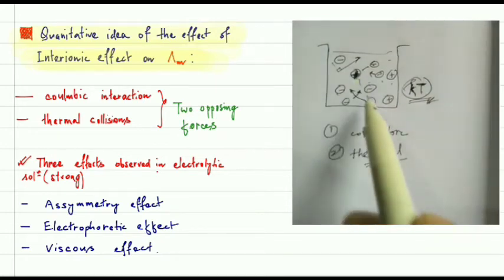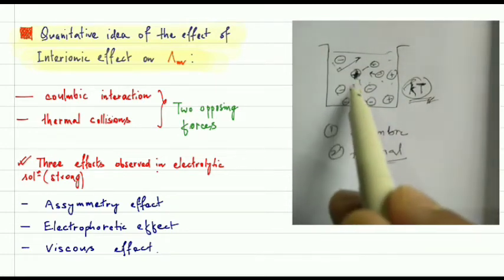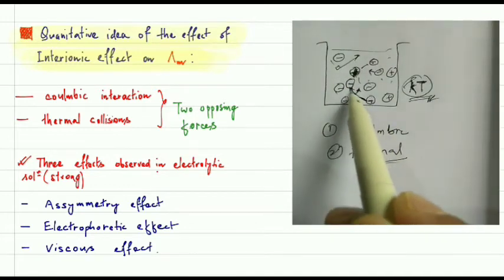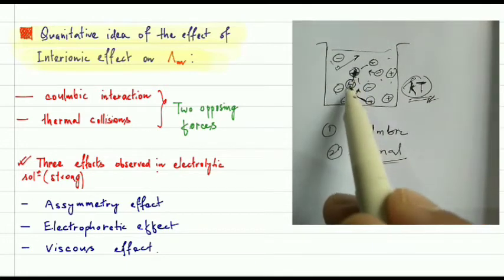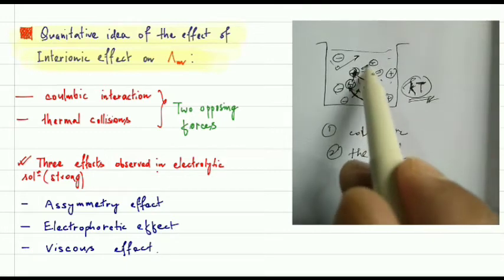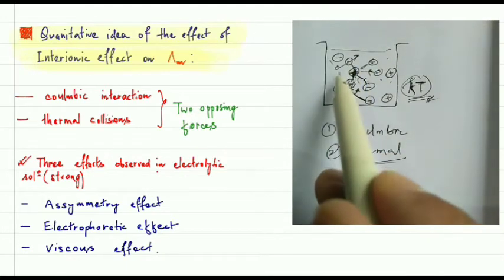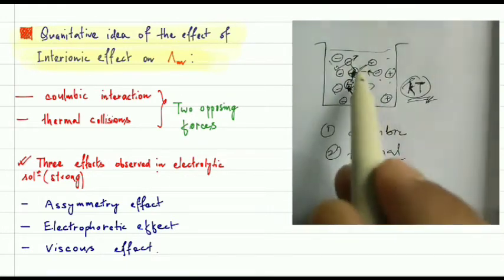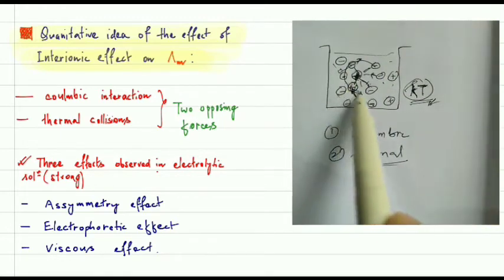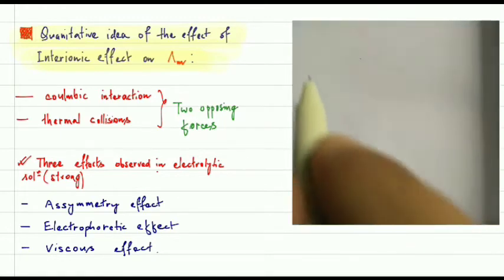So when they find the positive ion, let's suppose at this position they are coming, this ion will go from here to, let's suppose, this one. At this point there will be some interaction. And this will again go to this part, so there will be some interaction. Some negative ions. So what is going to happen is they are going to form a sphere. If you zoom in on this one, it will be like this.